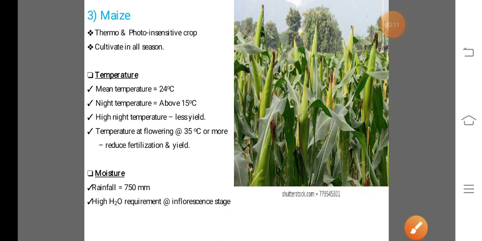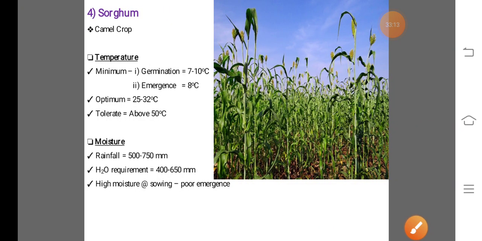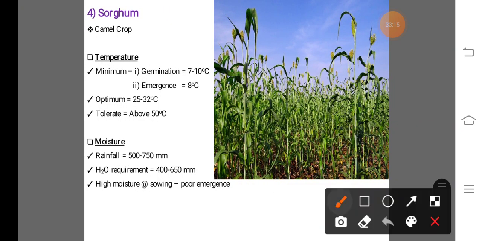Now next we study the climatic requirement for the sorghum crop. It is also known as the jowar crop, and this sorghum crop is mostly called the camel crop.